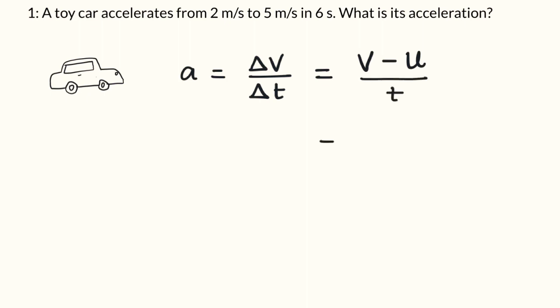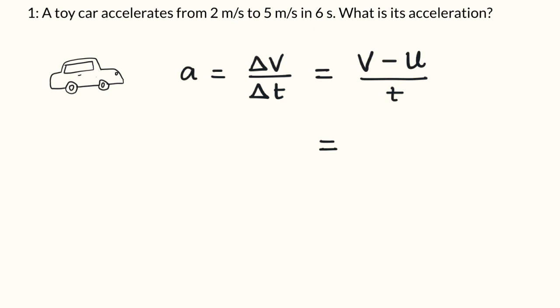So what is the final velocity here? The car is accelerating from 2 meter per second to 5 meter per second. It means 5 meter per second is the final velocity and 2 meter per second is the initial velocity, and time taken is 6 seconds.